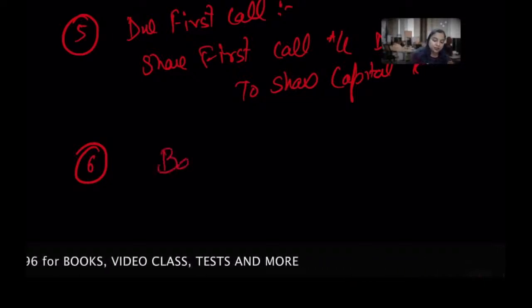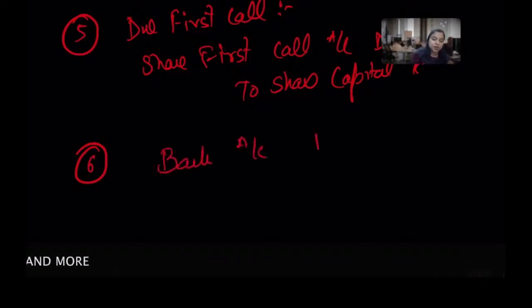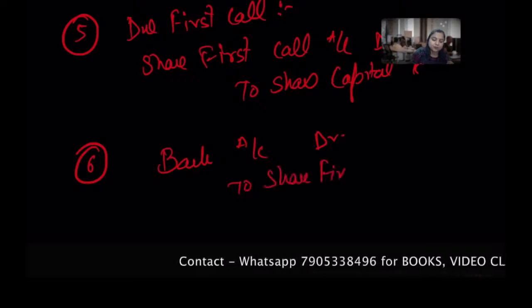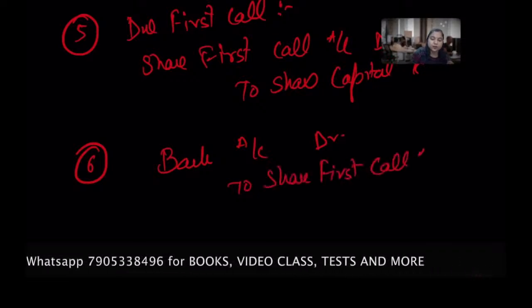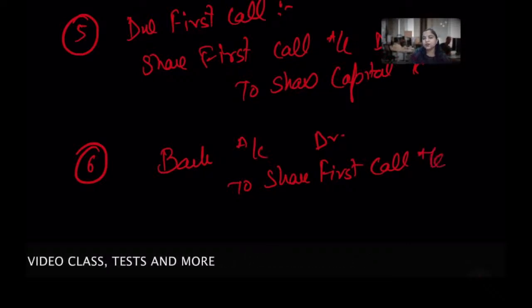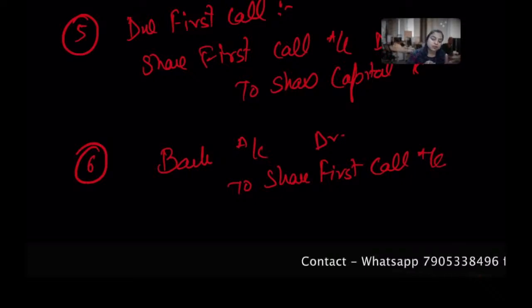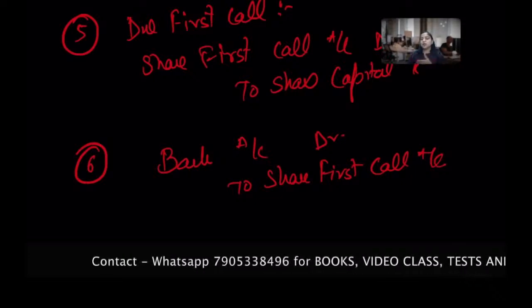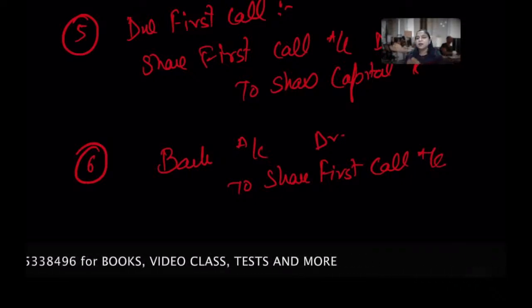Now you come and pay me. I receive the money and keep it in the bank account. Bank account debit to share first call account, because it's related to the first call, whatever amount I received. So suppose this first call, or third installment, was the last, then we will write first and final call.